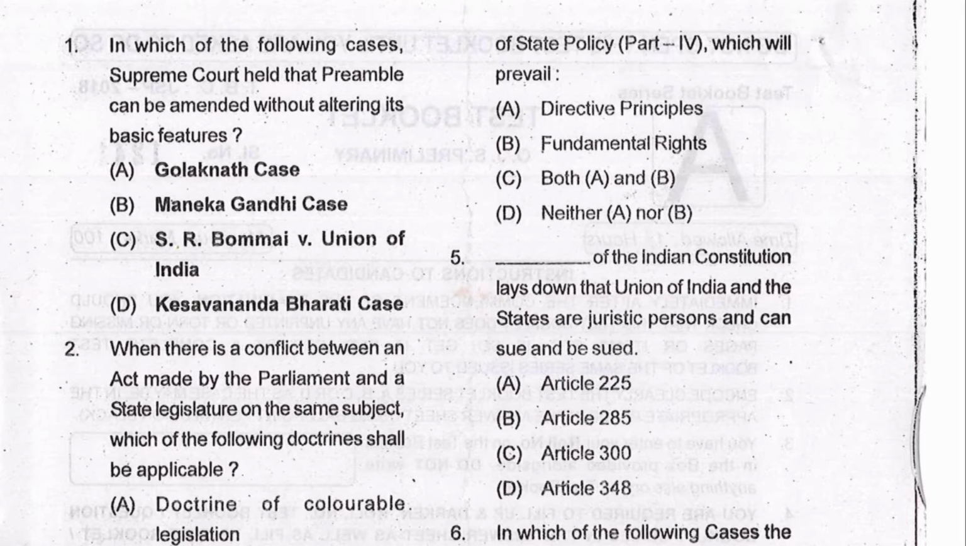Question number 1 is, in which of the following cases Supreme Court held that preamble can be amended without altering its basic features? So, कौन सा केस था वो? That was Kesavananda Bharati versus State of Kerala 1973. D is the answer. Then Golaknath versus State of Punjab, Maneka Gandhi versus Union of India. So D इसका आंसर रहेगा.